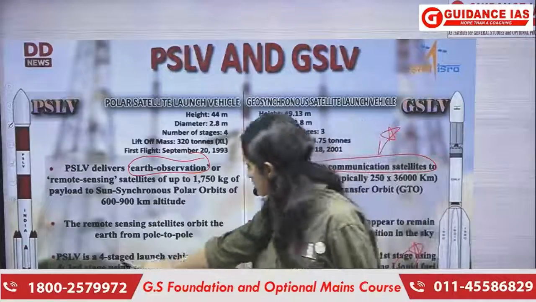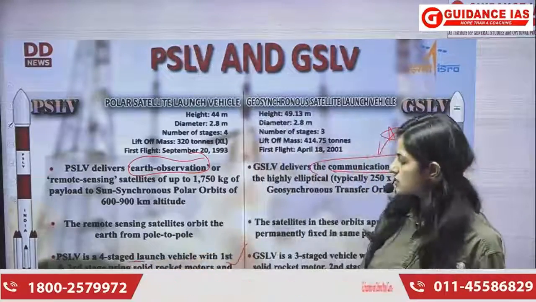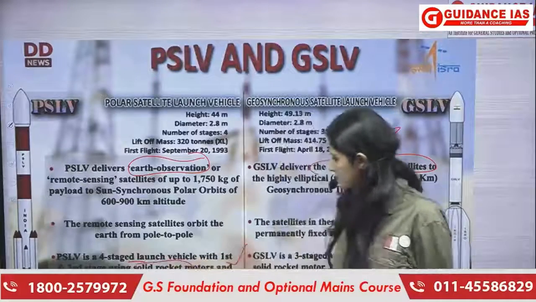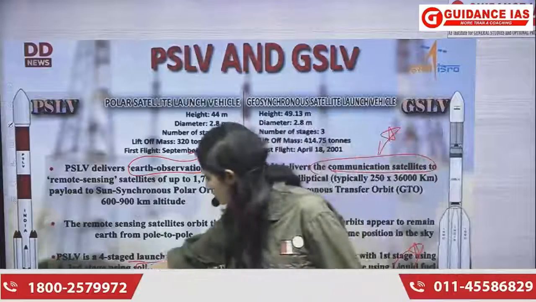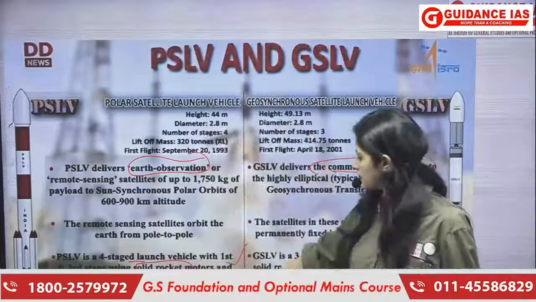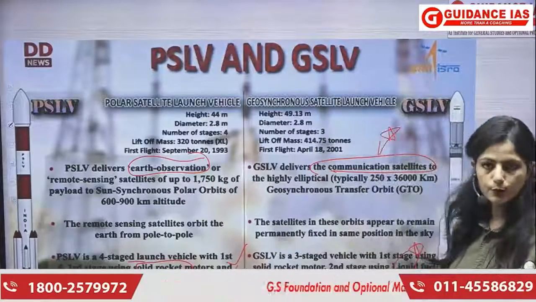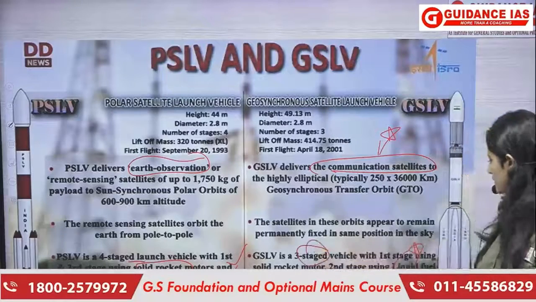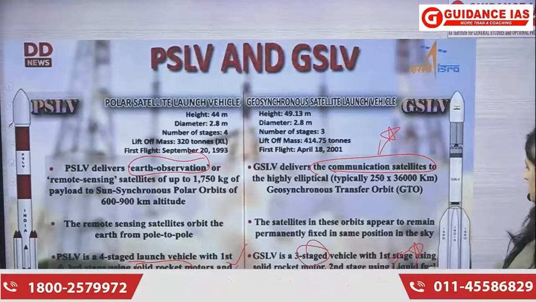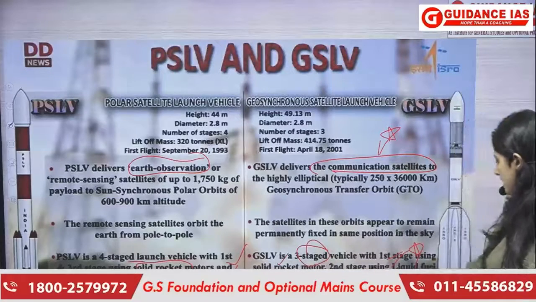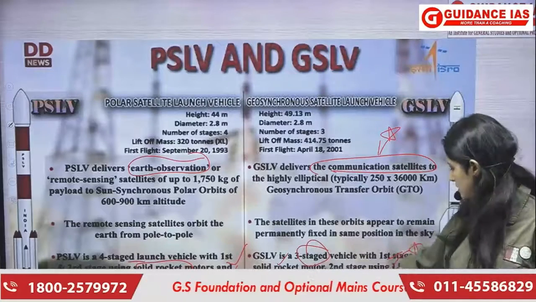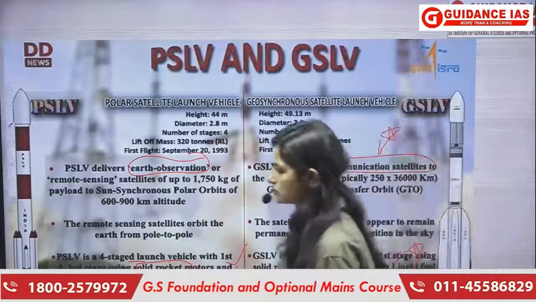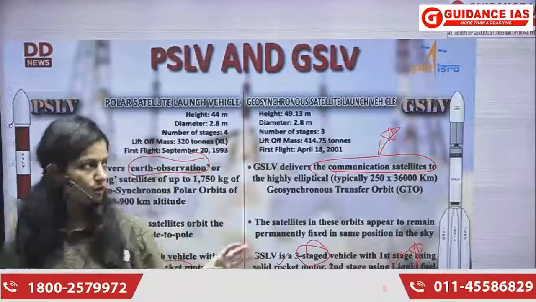So PSLV is 4-stage, जहाँ पर first and third stage has the solid rocket motors, and the second and the fourth stages use the liquid rocket engines. Whereas GSLV में 3 stages होती हैं, जहां पर first stage is solid stage, and second stage is liquid stage, and the third stage uses the cryogenic engine. ठीक है? So this brief difference you have to remember.